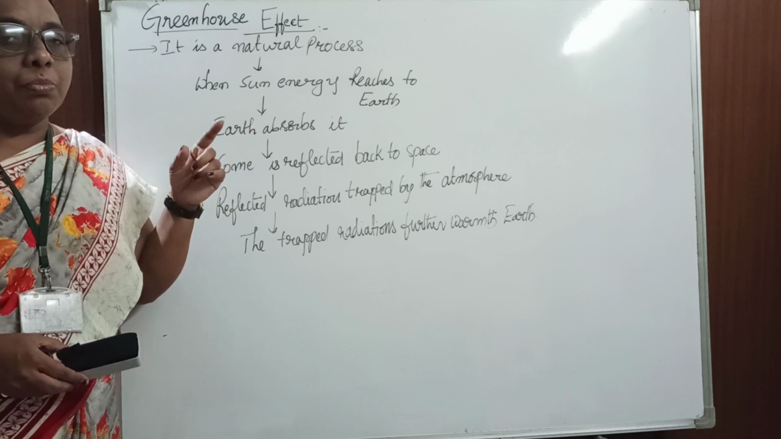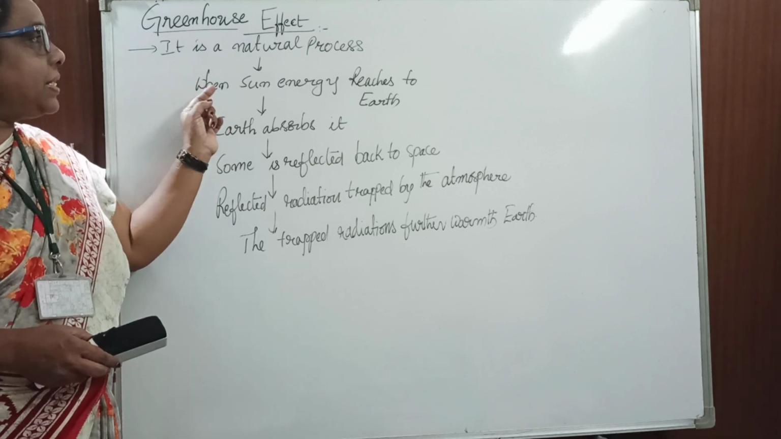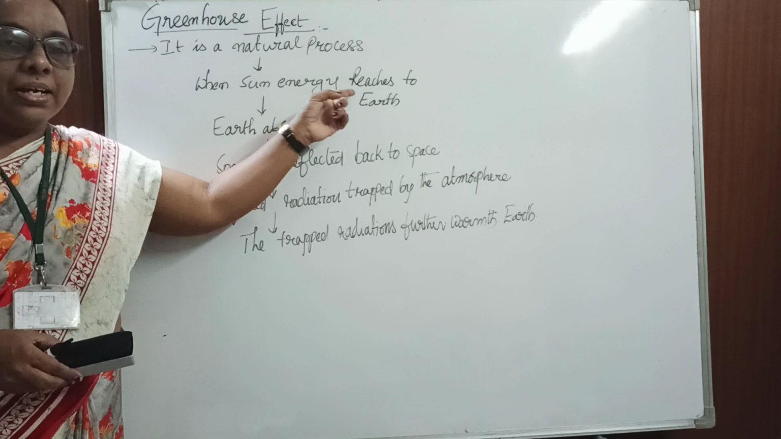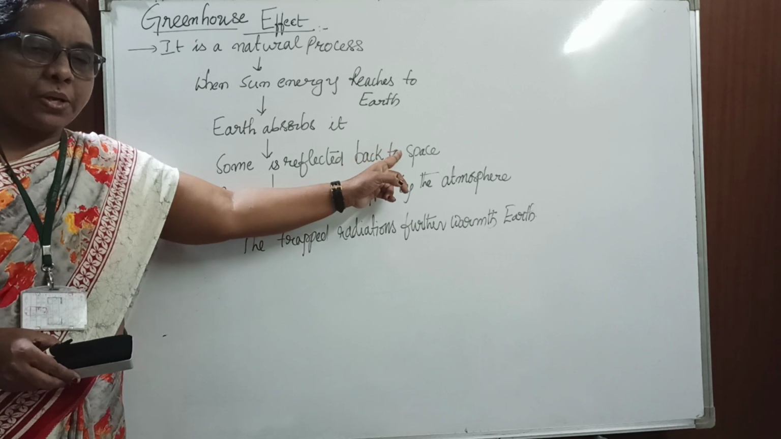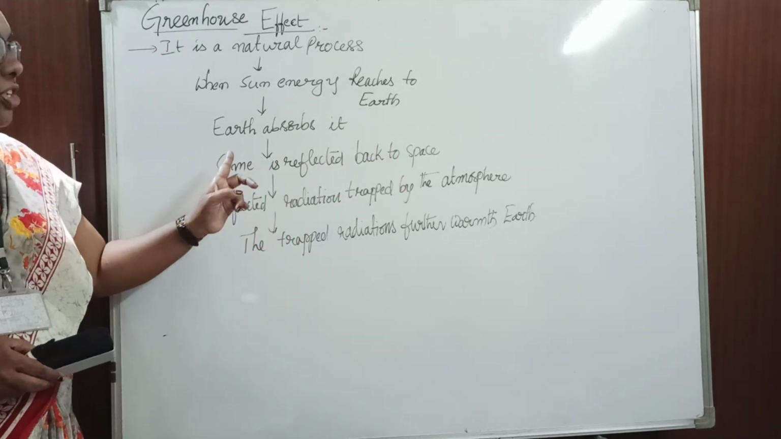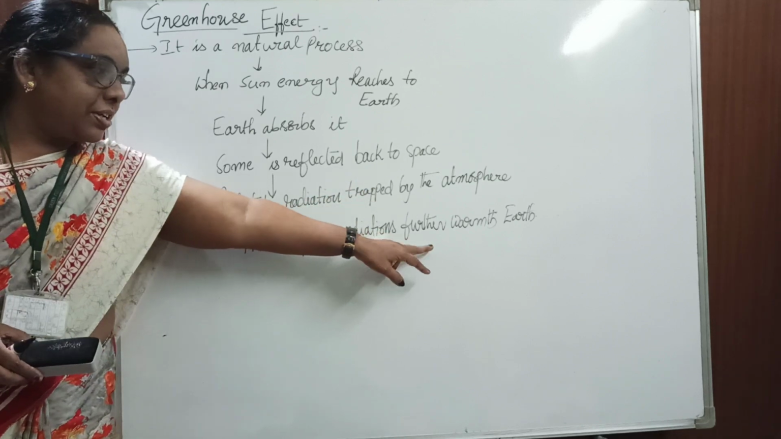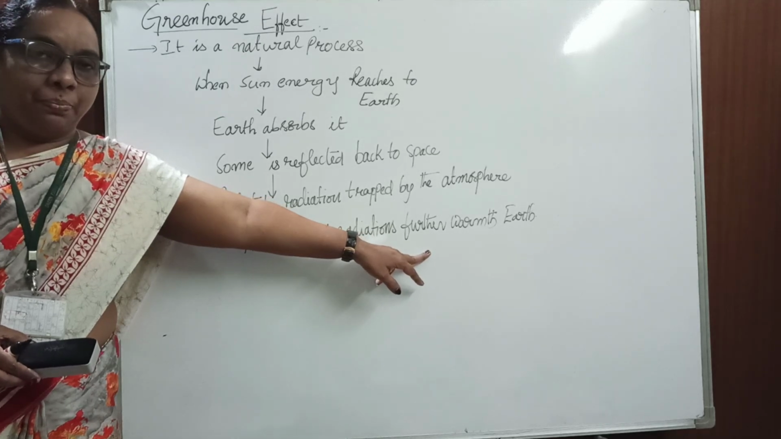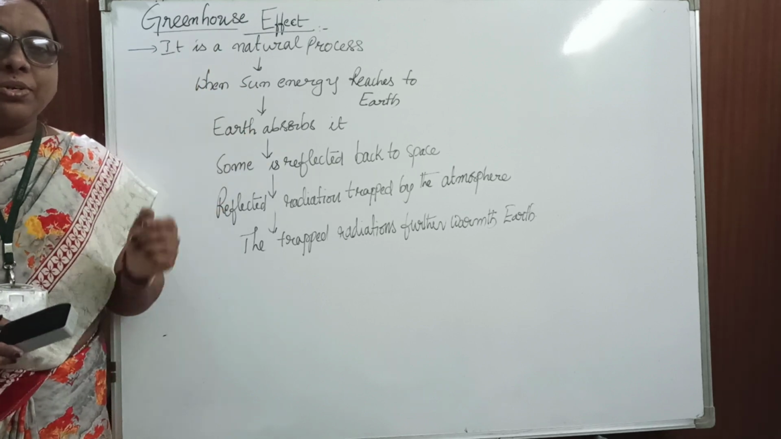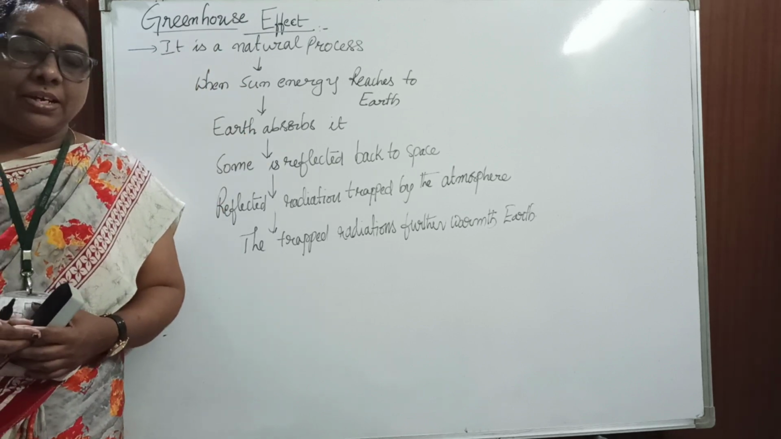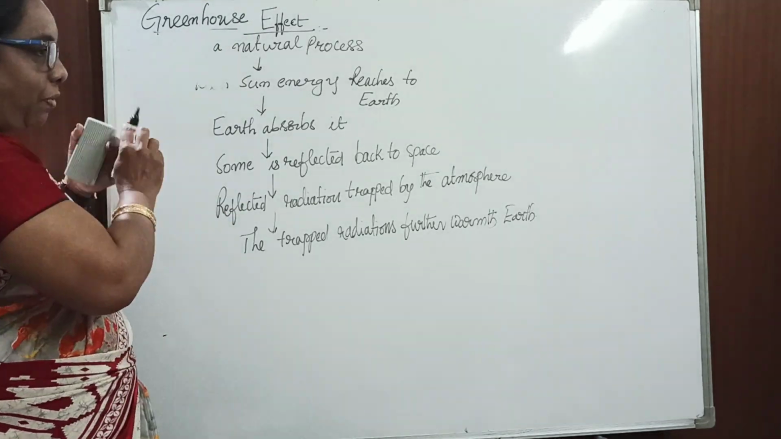Let me give the definition one more time. The greenhouse effect is a natural process. The sun's energy reaches the earth and is absorbed by the earth, and some is reflected back to space. That reflected radiation is trapped by the atmosphere, and the trapped radiation further keeps the earth warm. That particular process is called the greenhouse effect. Due to this effect, what is happening nowadays? It is connected with another short note, the global warming.